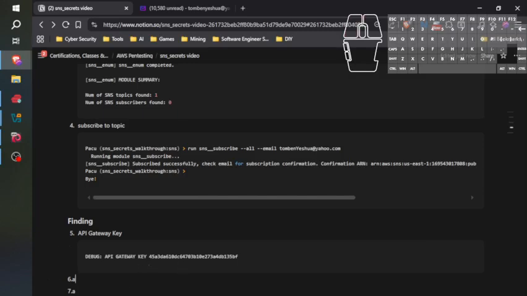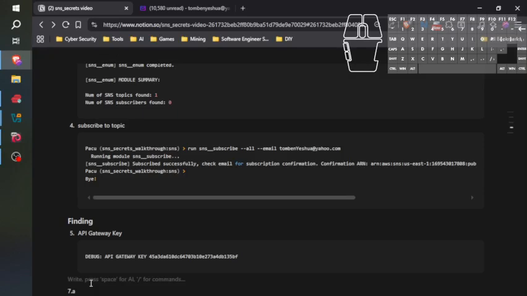Okay, so what are we going to do with this key? Well, we're going to try to invoke the API gateway. We're going to try to invoke the API using the gateway key. But in order to do that, we have some more enumeration to do.